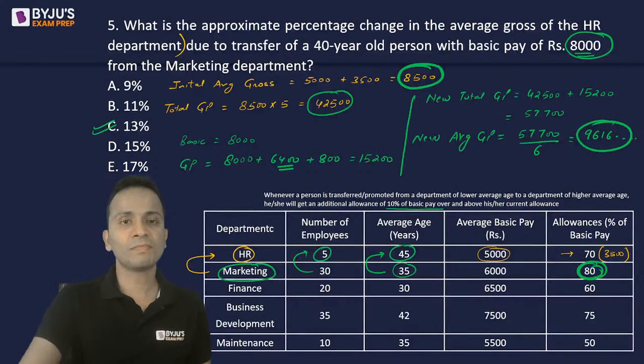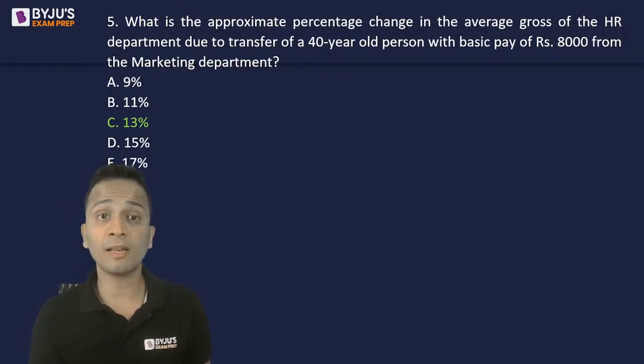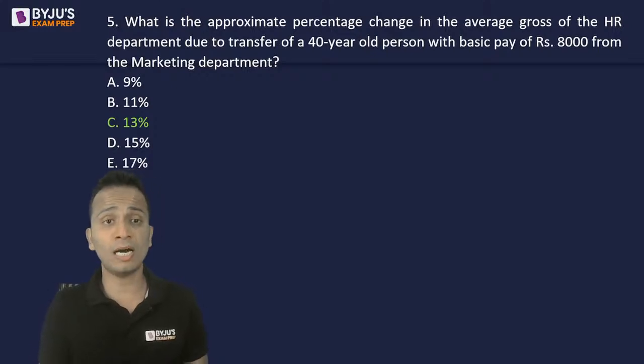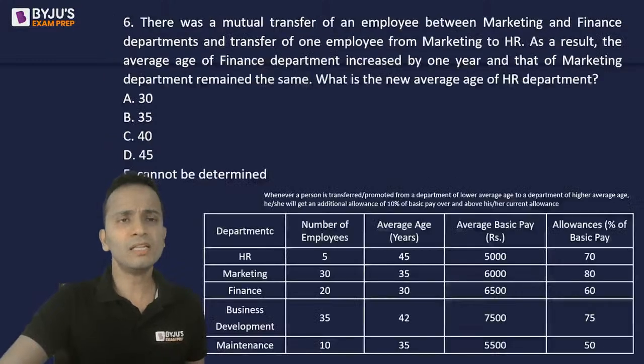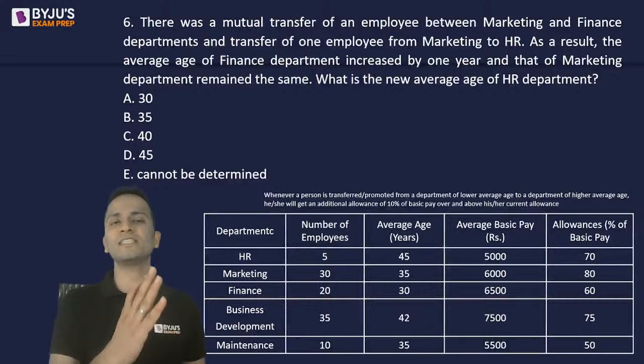Okay, ठीक है? So the correct answer is option C, which is correctly given by Saran, Shubham, and Agrima. Three of you have given the correct answer. Good to see that. At least some of you are able to get the correct answer. Nice, good, keep it up. Meanwhile, let's move on to the next question, question number 6. Now, question number 6 is easier than the previous question.